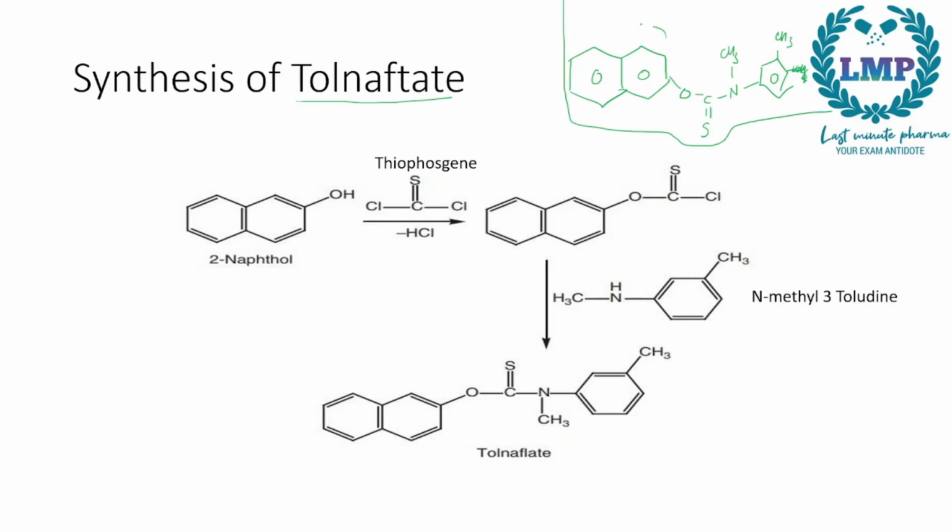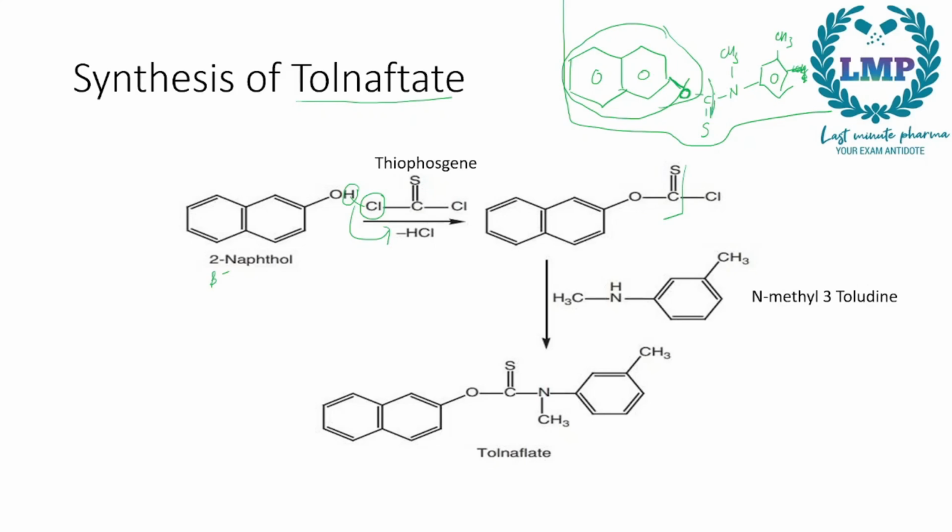So what do we see first here? We see this group right here. Since there is an oxygen right here, we will call it naphthol. So OH, so 2-naphthol, or we will also call it beta-naphthol. So 2-naphthol we will take, and we will add thiophosgene. Now thiophosgene is C double bond S and two Cl. What happens is this H will go and attach to a Cl, so this will give us HCl, which will be removed, and this oxygen will attach to C double bond S and Cl. So we get this structure right here.